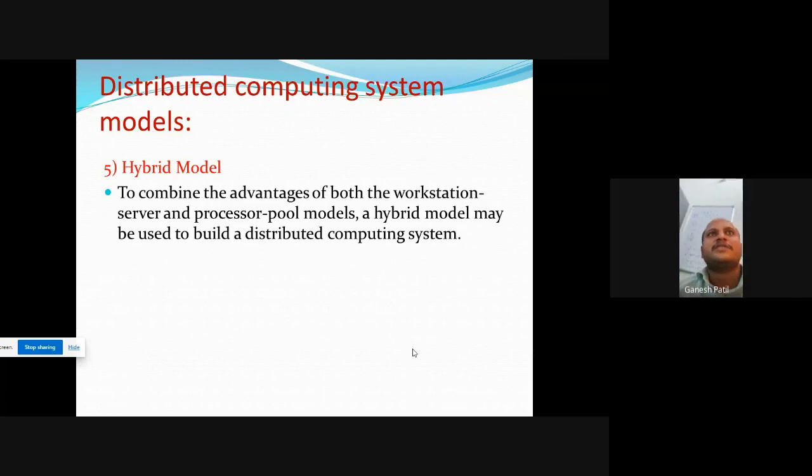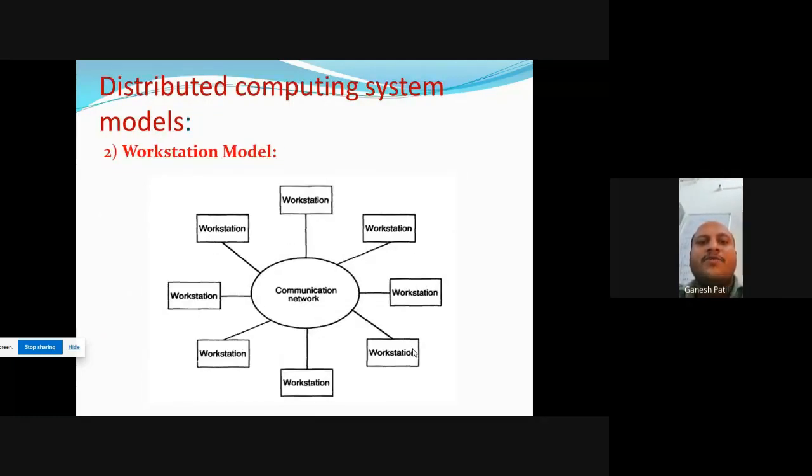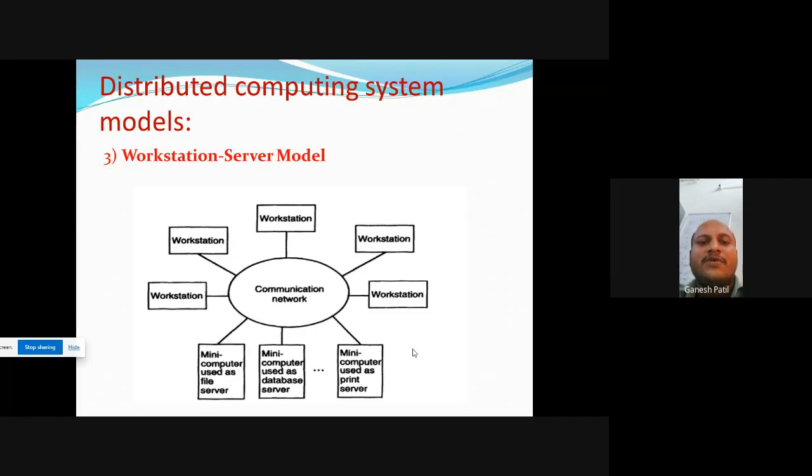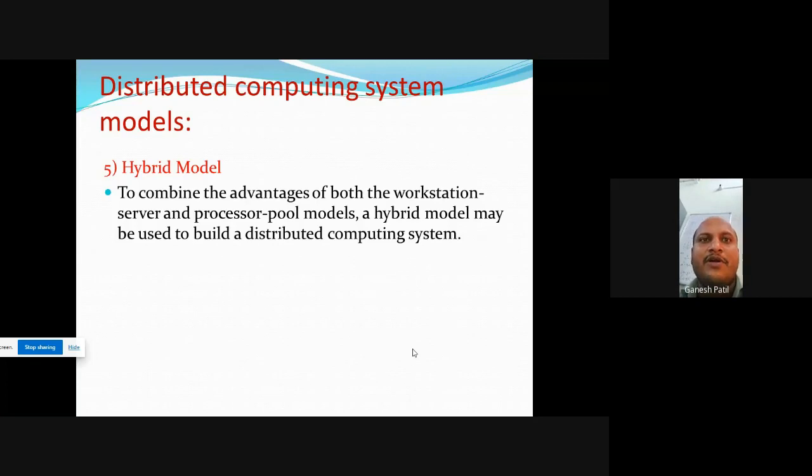Any doubt about this distributed computing system model? We have a total of 5 models: mini computer model, workstation model, workstation server model, processor pool model, and hybrid model.